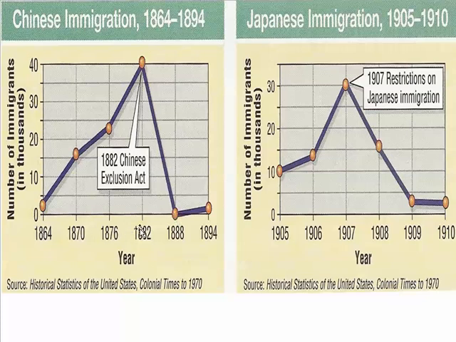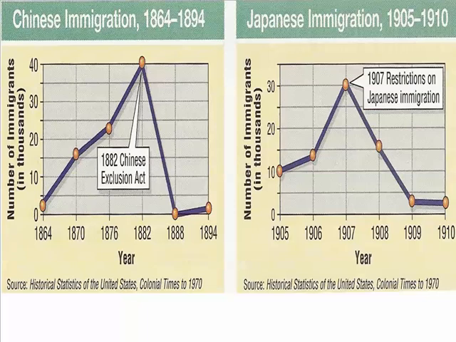But see, before 1882, you see a sharp increase because they were needed for labor reasons. For mining gold out in California, for farming in California, for factory labor in California, the gold rush and all that. The building of the Transcontinental Railroad, it's a sharp increase, but in 1882, a sharp decrease. Same thing happens for Japanese immigration,